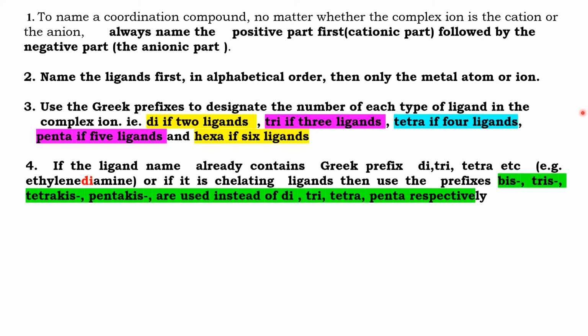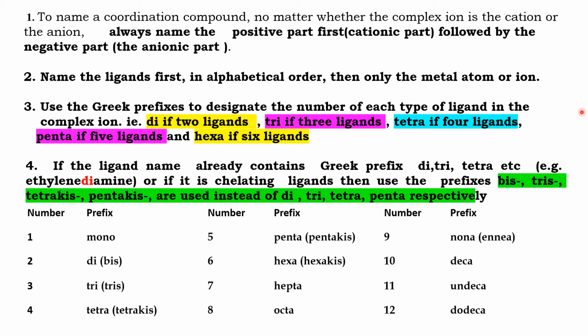The details are summarized here. For mono, one number. If there is only one ligand, I use mono. Two ligands, I use di or bis. Bis is used if the ligand has the term di or it is a chelating ligand. If there are three ligands, we use tri or tris. Four ligands, tetra or tetrakis. Five ligands, pentakis, and it goes on.